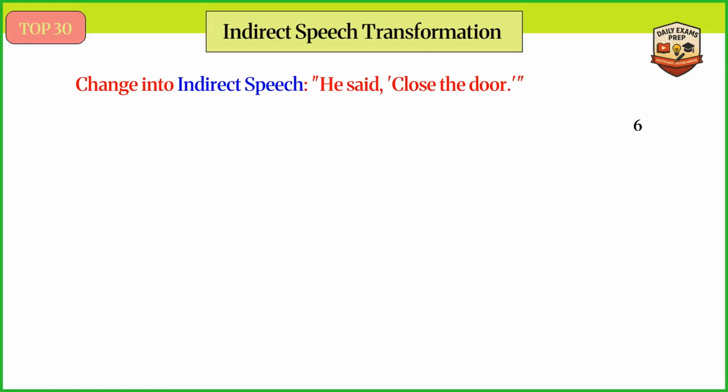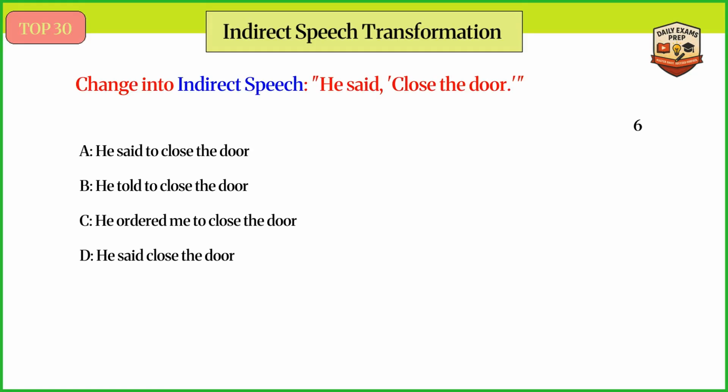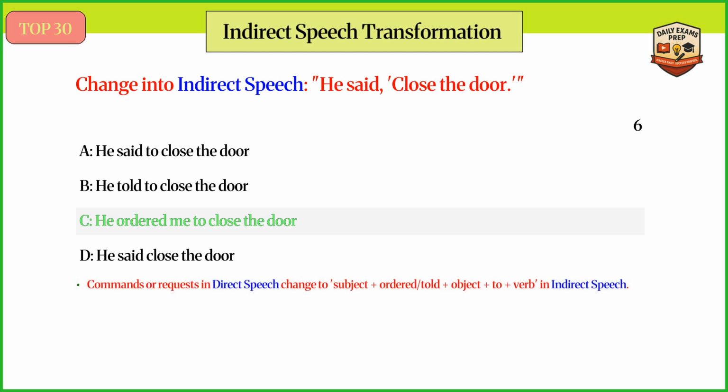Change into indirect speech, he said, close the door. Answer C. He ordered me to close the door. Commands or requests in direct speech change to the subject plus ordered or told plus object plus to plus verb in indirect speech.